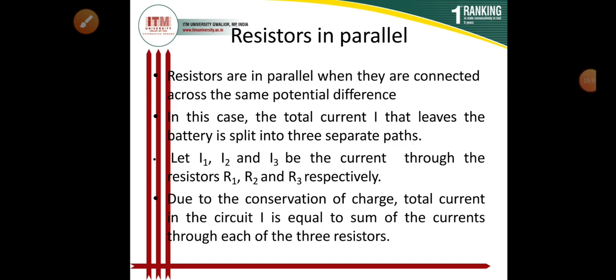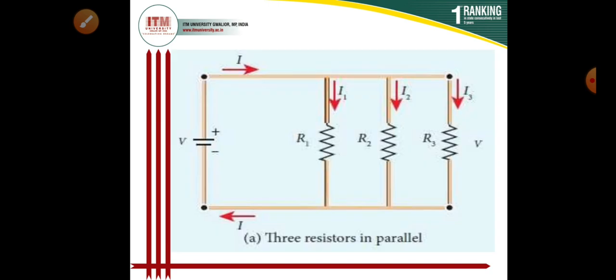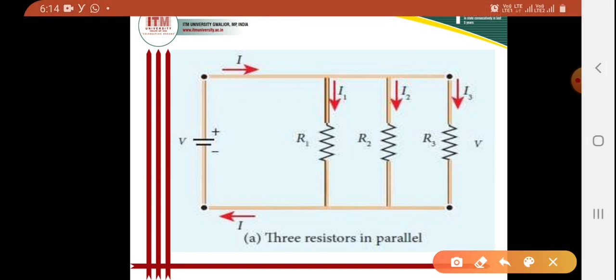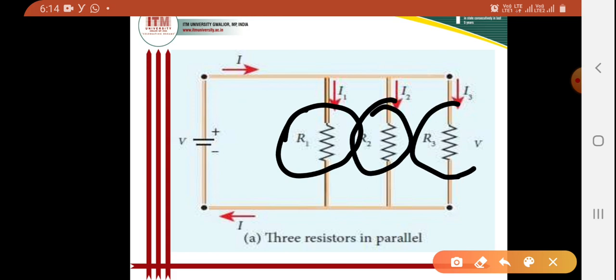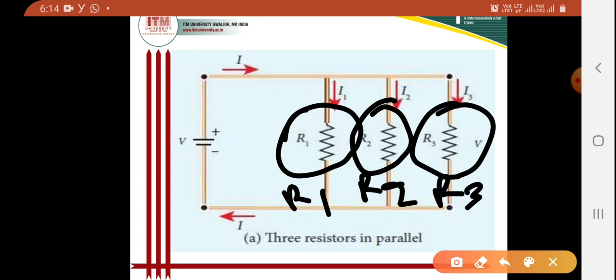Now coming to discuss the resistances in parallel. See the figure here. Here I have taken three resistances R1, R2 and R3, which are connected in parallel.